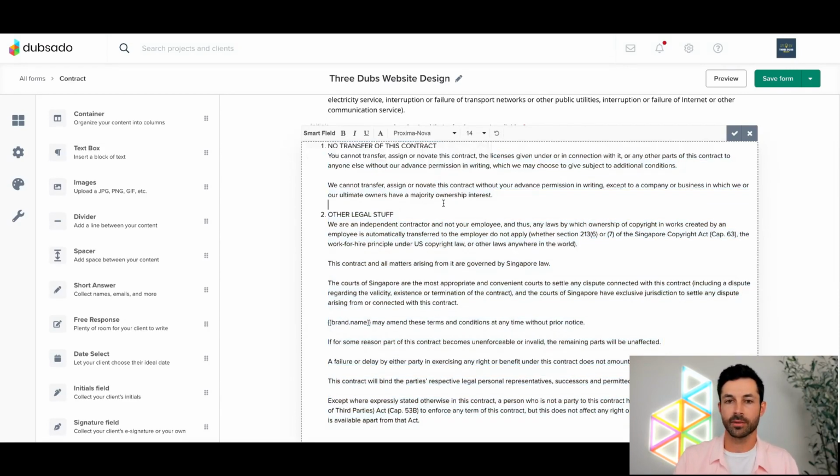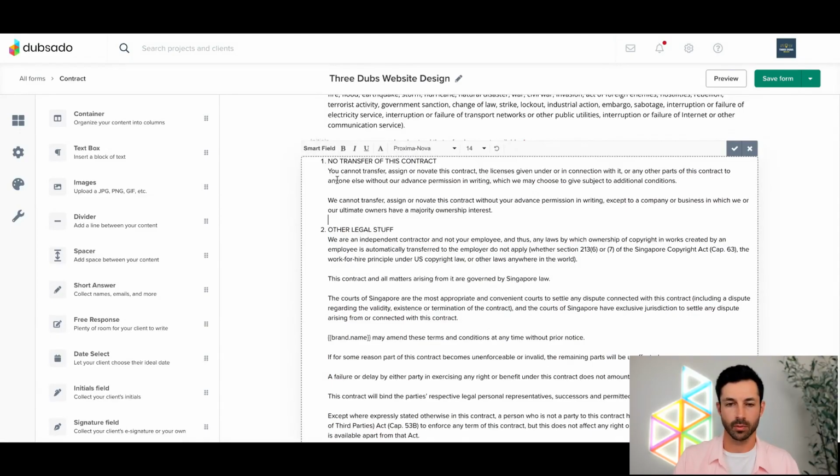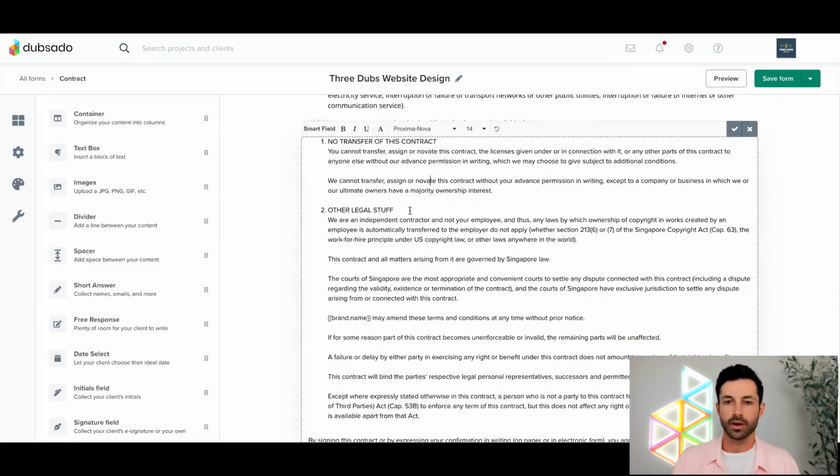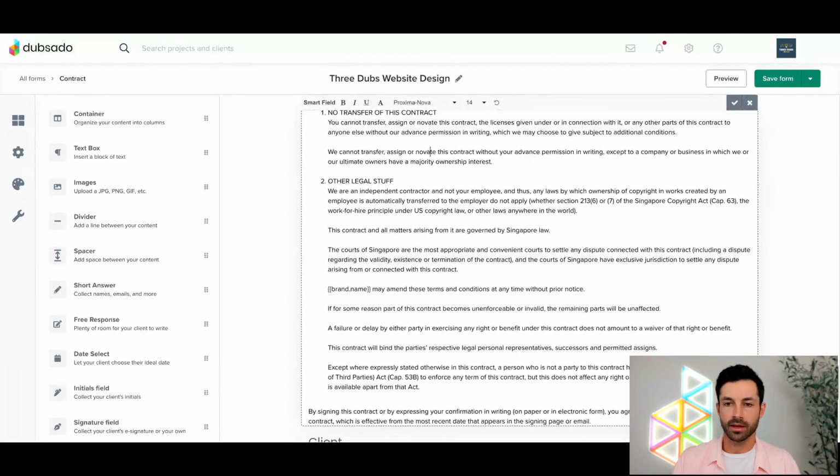So if I click clear formatting, all it did was take away my bolding since there wasn't anything else here. But that can be really helpful if you've got some really heavily indented lines on your contract in Word and you just want to redo the spacing and indenting in Dubsado. Use that eraser tool under the A formatting options to undo it and then redo it in Dubsado. That way it lines up a little bit better. Okay, cool. We covered the A formatting options.